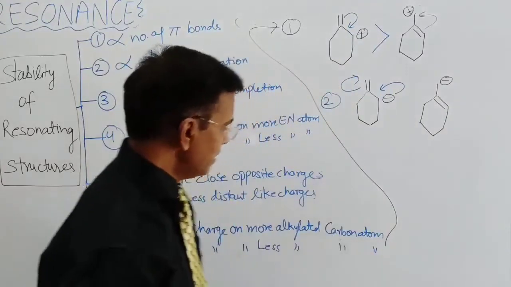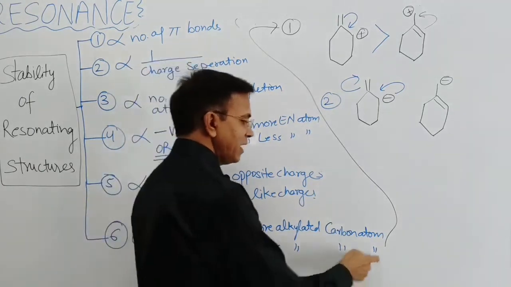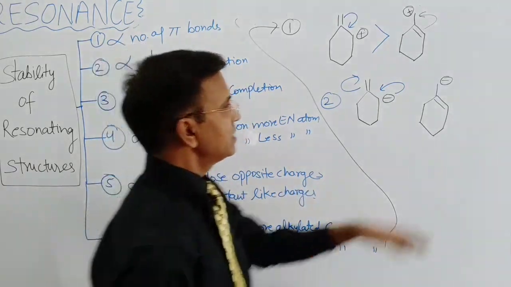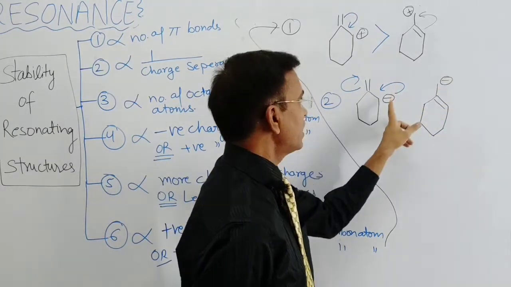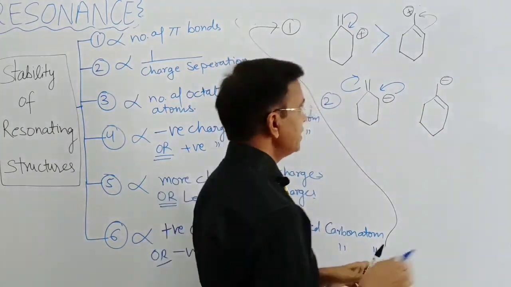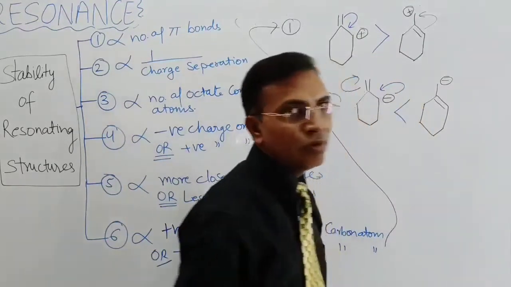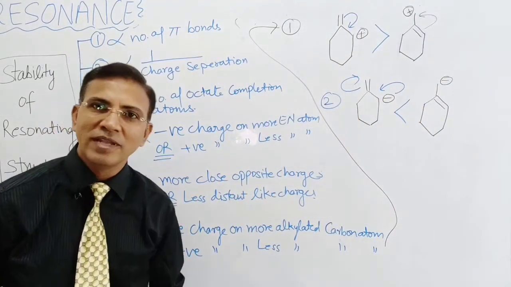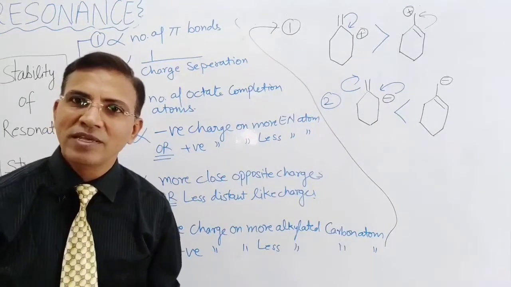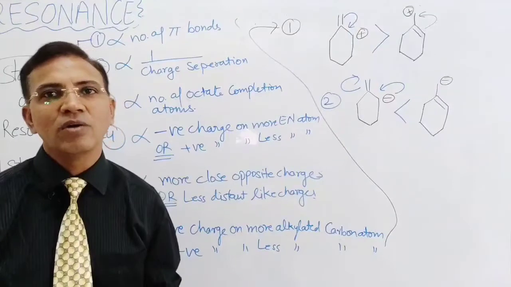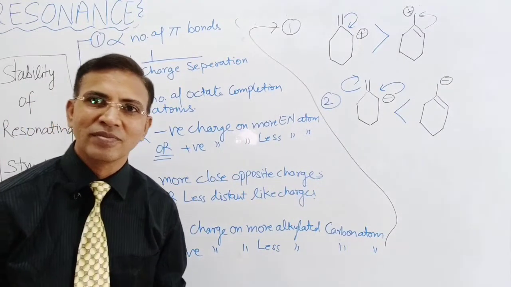So beta, here the rule is, negative charge on less alkylated carbon atom is more stable. Here this time this negative charge on less alkylated atom, negative charge on more alkylated atom. So negative charge on less alkylated atom is more stable. Hope that all your queries, all the concepts may be crystal clear about the resonance and the relative stability of the resonating structure, right?